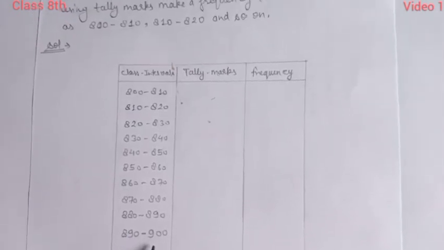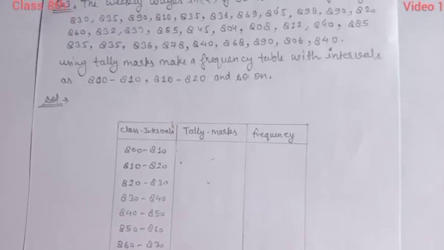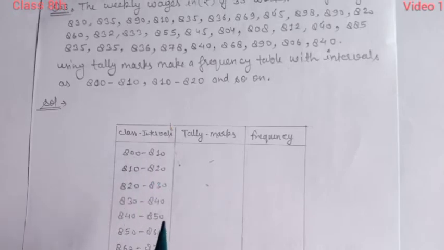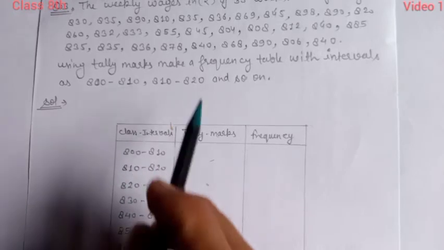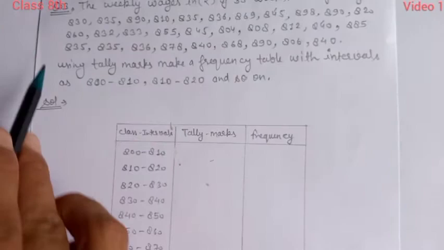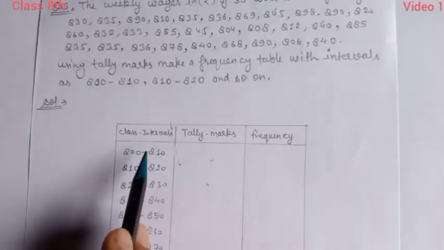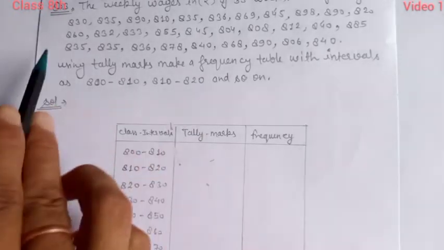Now we'll do it one by one. The first class interval is 800 to 810. We take all the observations which lie between 800 and 809, meaning less than 810.